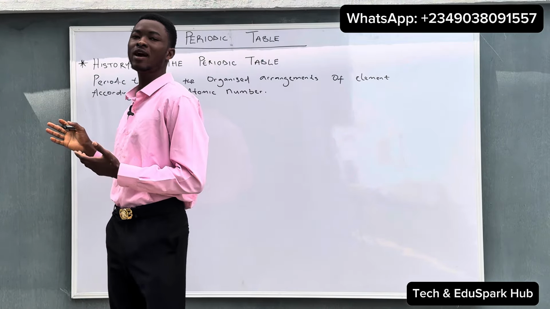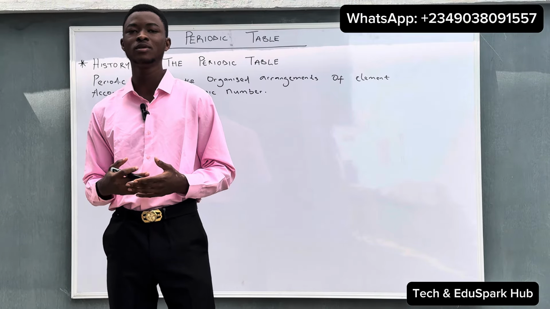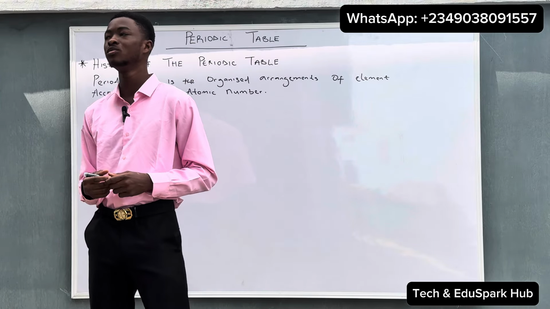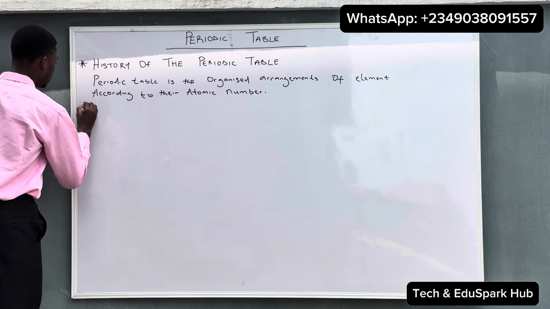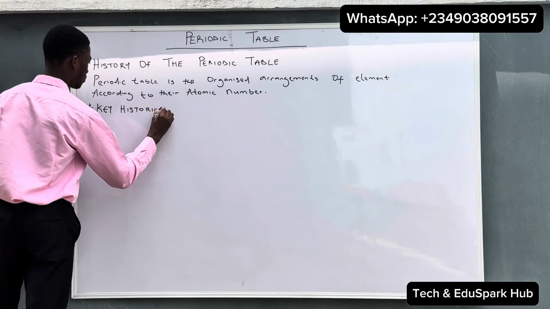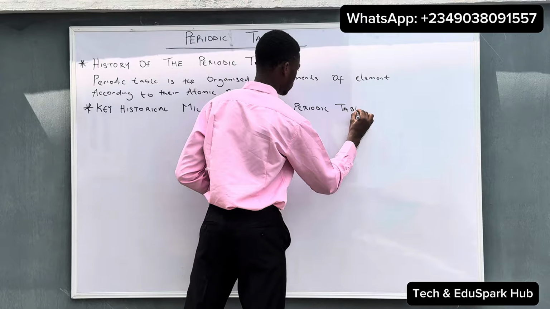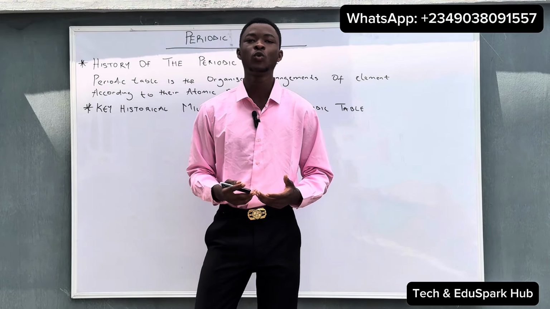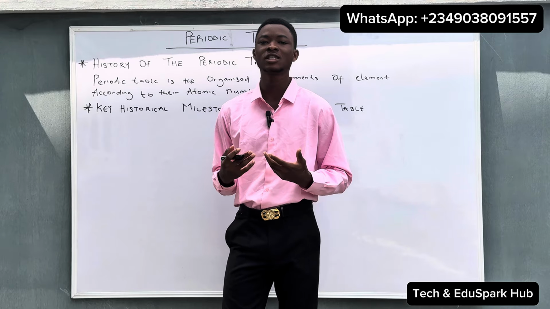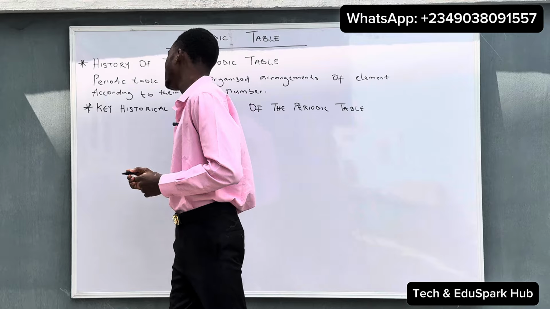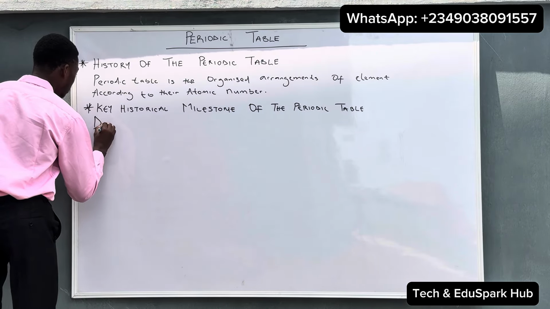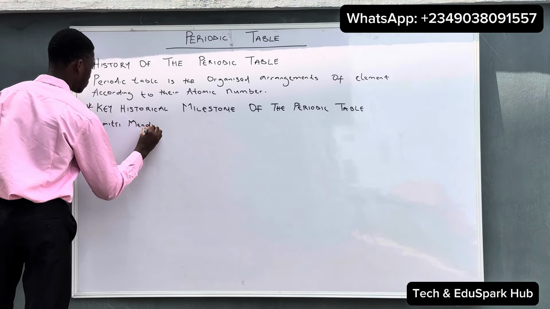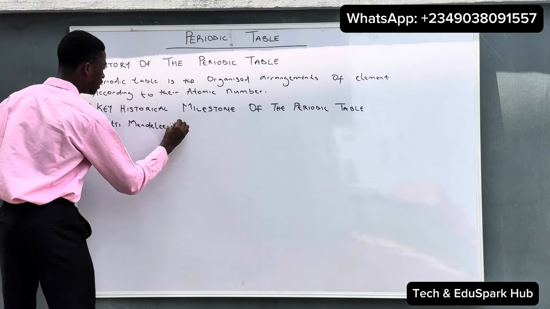And since we have defined the periodic table, let's look at how the periodic table came into existence. So looking at this, we'll be talking about the key historical milestones of the periodic table. When we talk about the key historical milestones, we'll be talking about two icons in this aspect, and one of the icons is Dmitry Mendeleev in 1869.